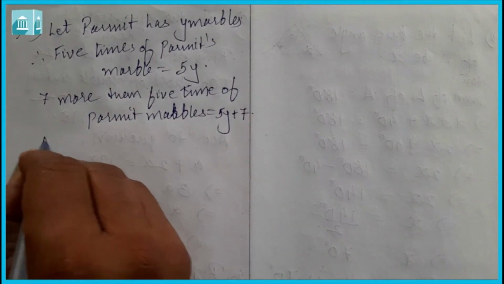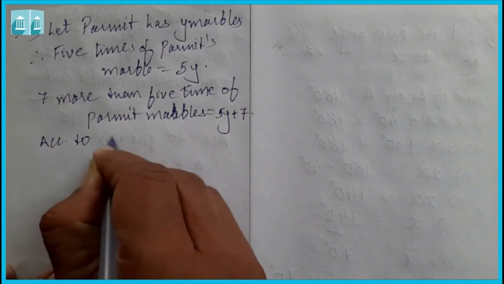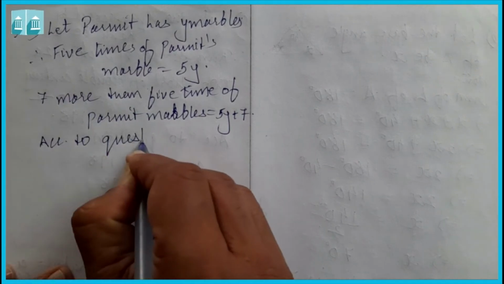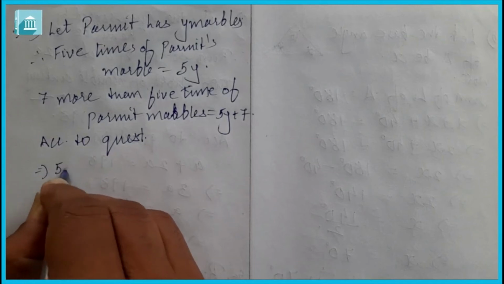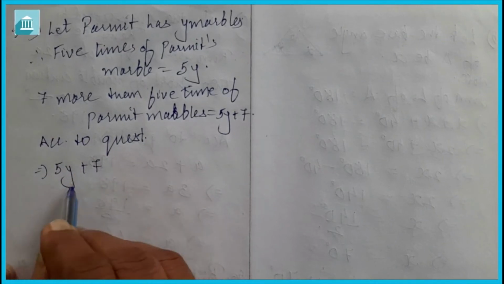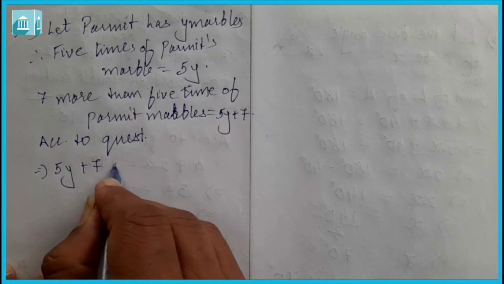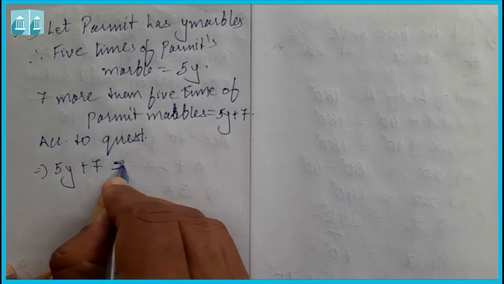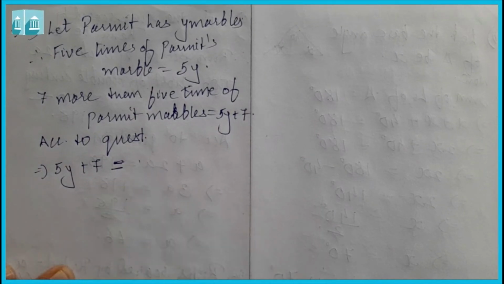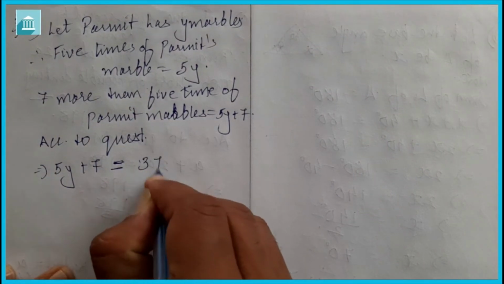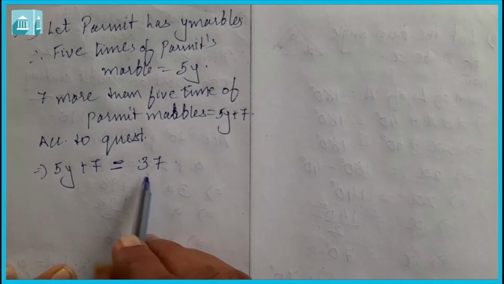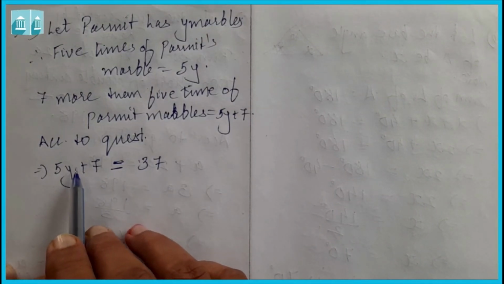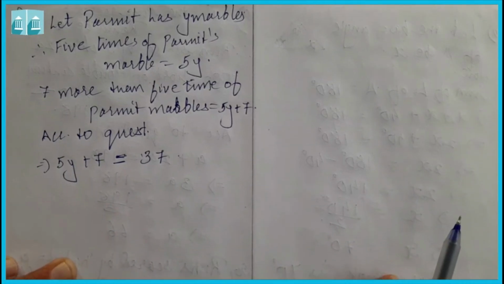So now according to the question, 5y plus 7, that is 7 marbles more than 5 times of Parmit's marbles, is what Irfan has, that is 37, because he said that he has 37 marbles.